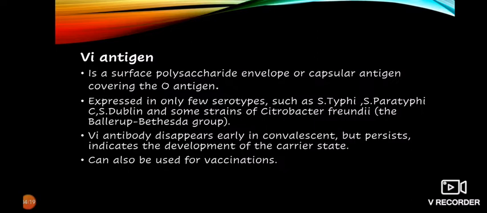This Vi antigen reacts with O antisera, but agglutination does not take place. But when it is boiled or heated at 100 degrees Celsius for 1 hour, the Vi antigen is removed and the O antigen reacts with O antisera and agglutination takes place. Vi antigen is poorly immunogenic. Vi antibody usually disappears early in convalescence, but if it persists, it indicates a carrier state. It can also be used for vaccination.